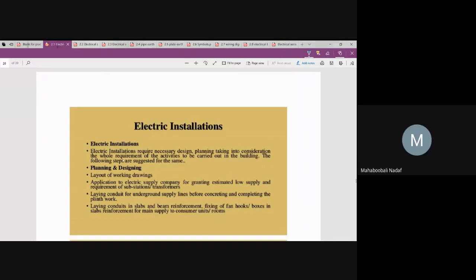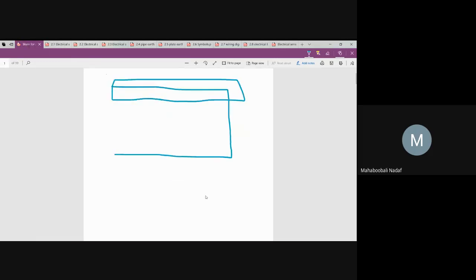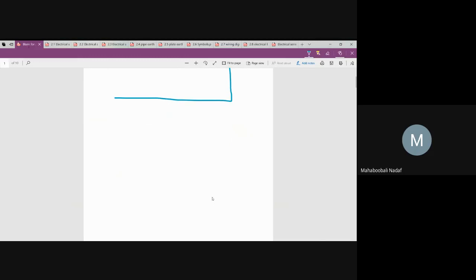Okay. Very important. Now you should pay attention. There will be a standard question: describe or explain the procedure of planning and designing an electrical installation inside a building. I will give one rough step by step, and you can correlate. Suppose you are constructing a house. How do you start with electrical work and what are the different things you are going to do?